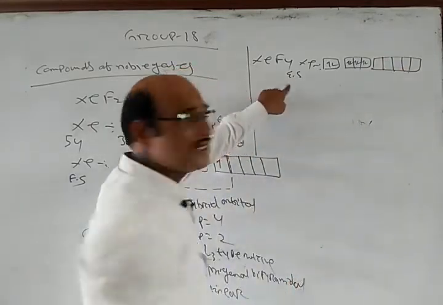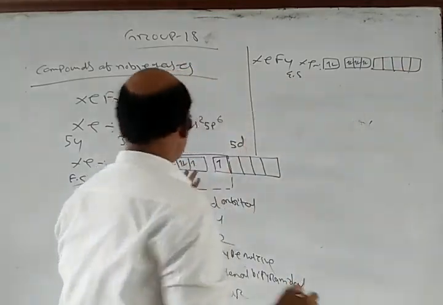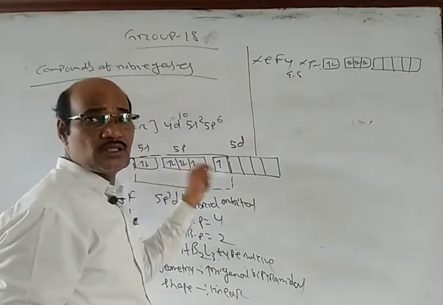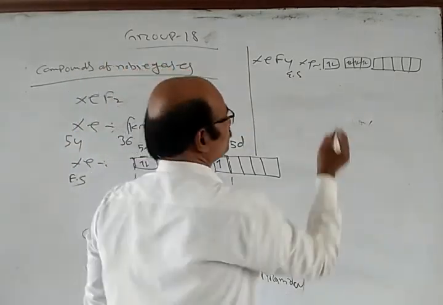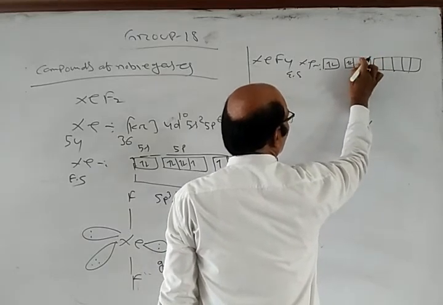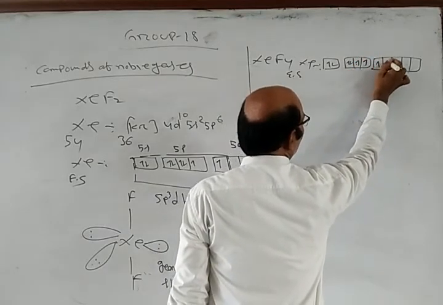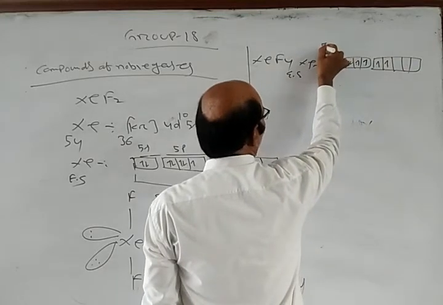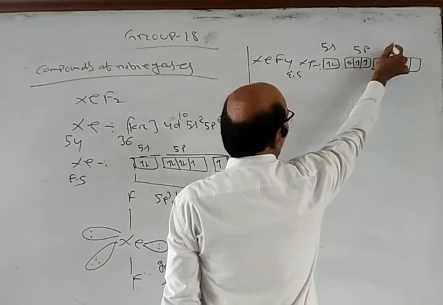Now in the excited state, 2 electrons from the 5p orbitals are jumping to d. So here 1 remains, here 1 remains, and 2 go to d. So here we have 5s, 5p and 5d.